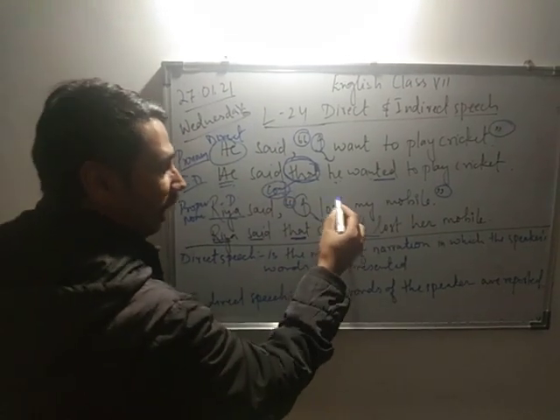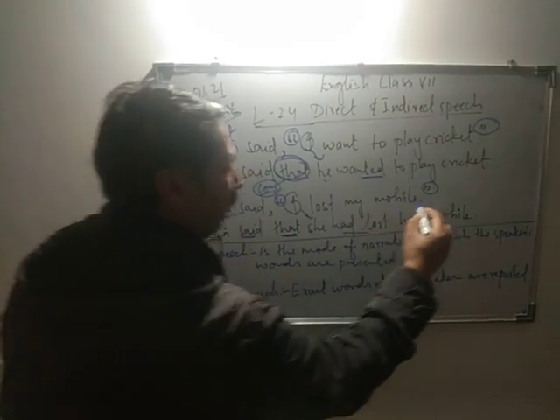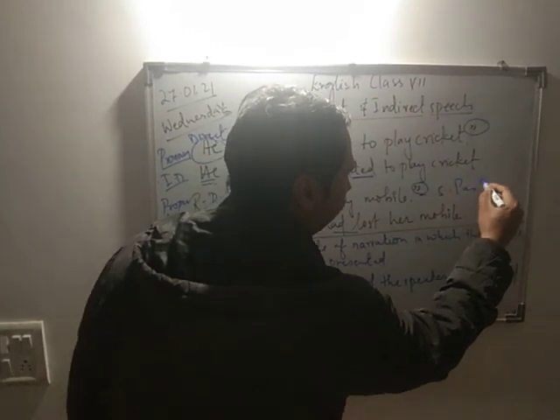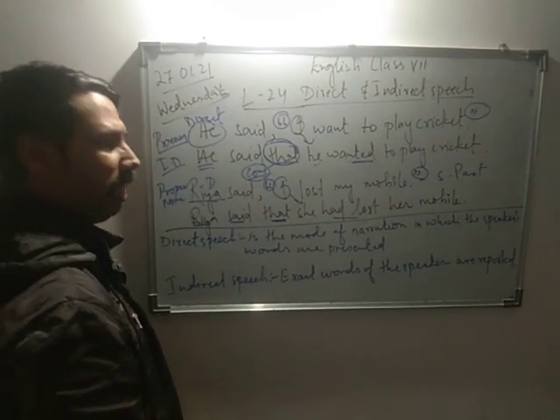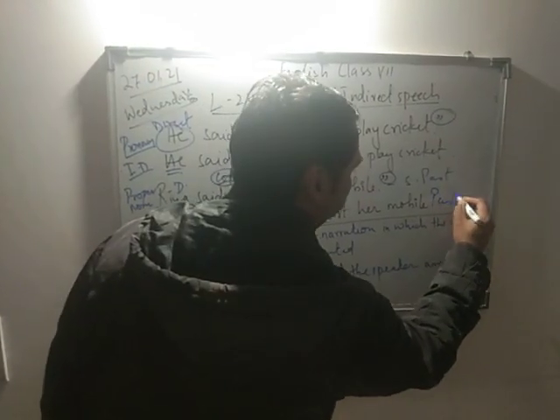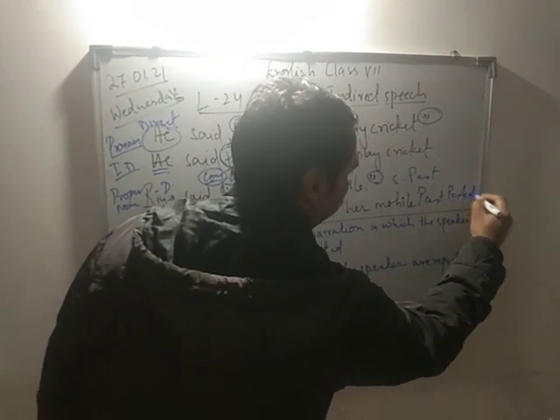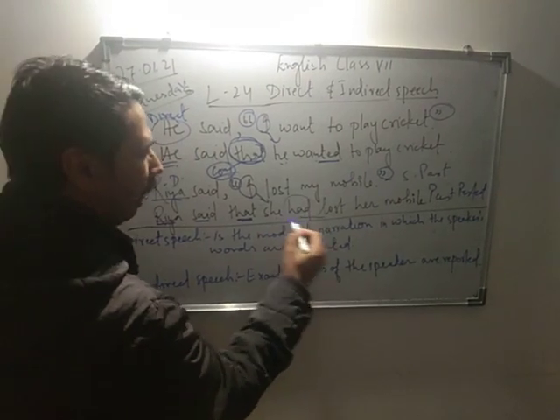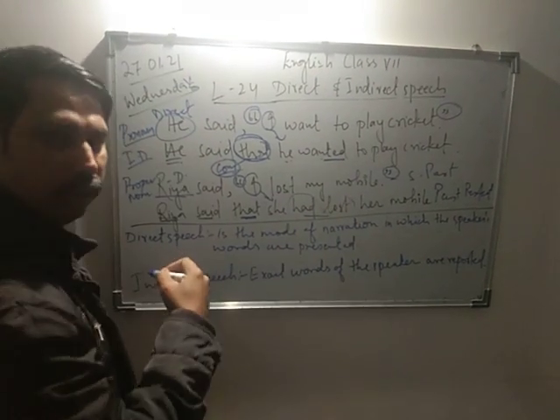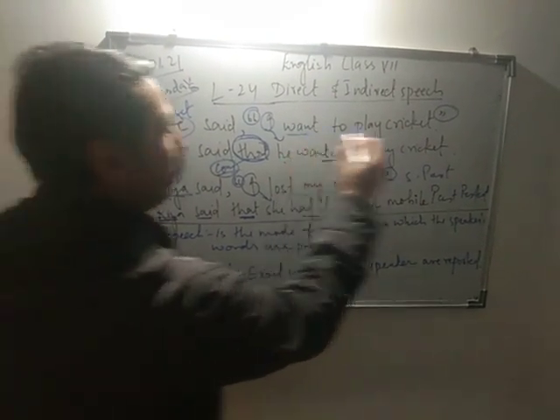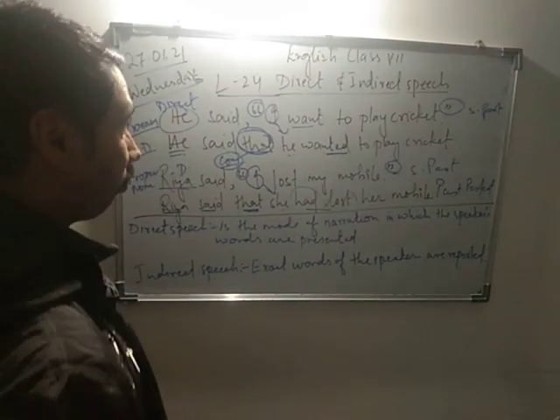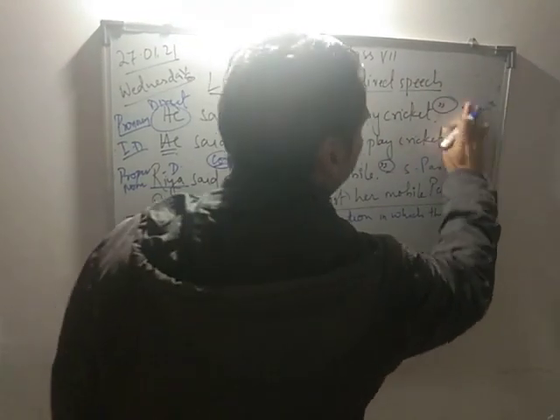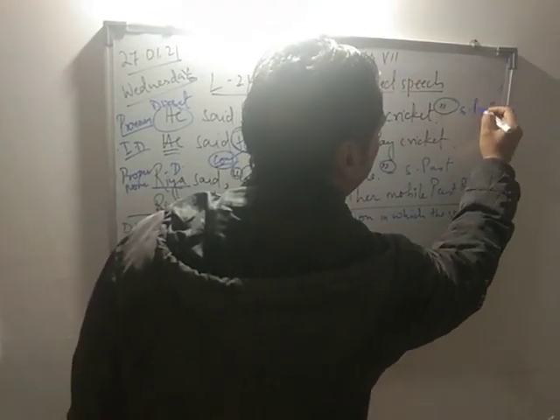See, this sentence is in simple past, so simple past of direct speech changes to past perfect in indirect. For the past perfect we have had plus verb third form. Correct? Here, I'm sorry, this is my simple present.